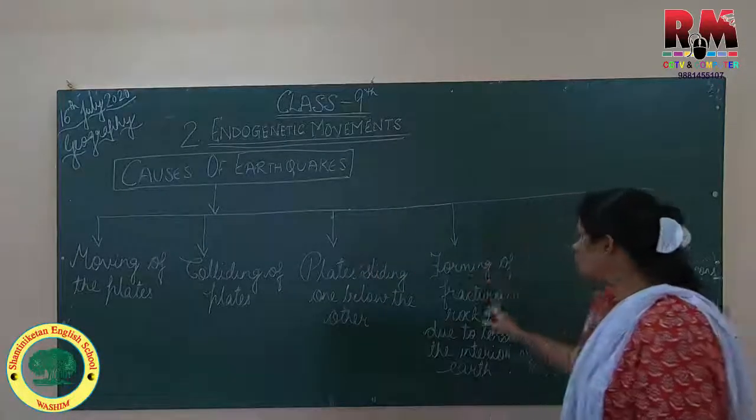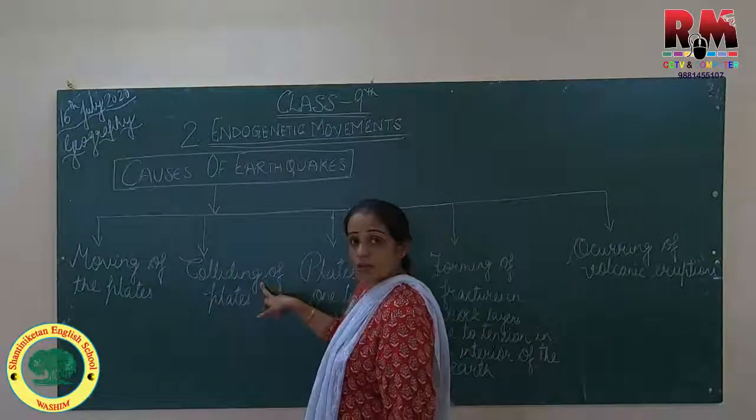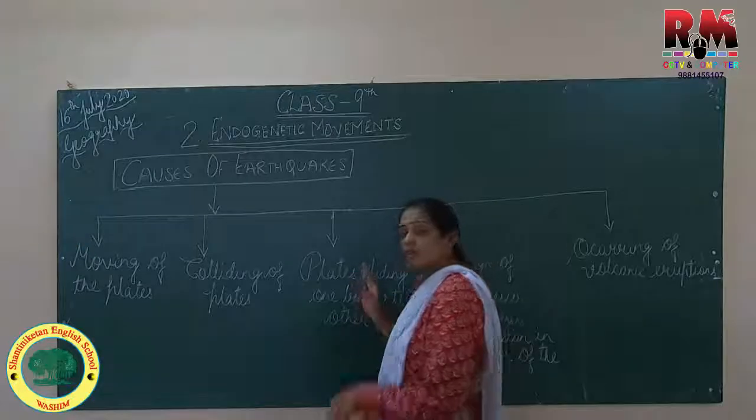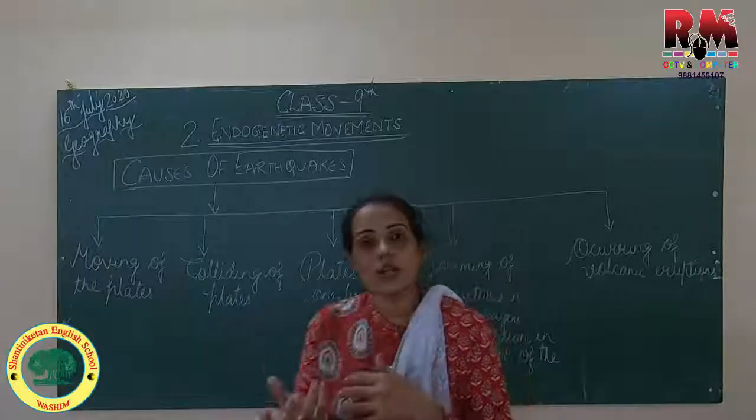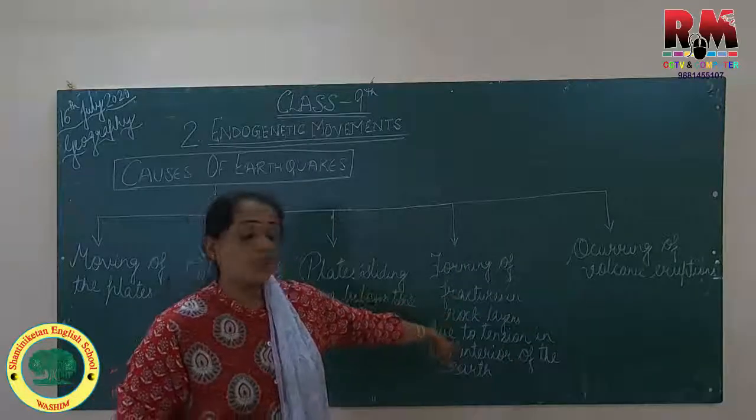Then comes forming of fractures. Now what happens? Due to the moving of the plates, due to the collision between them, due to the sliding of the plates one above the other, a tension comes in the rock.